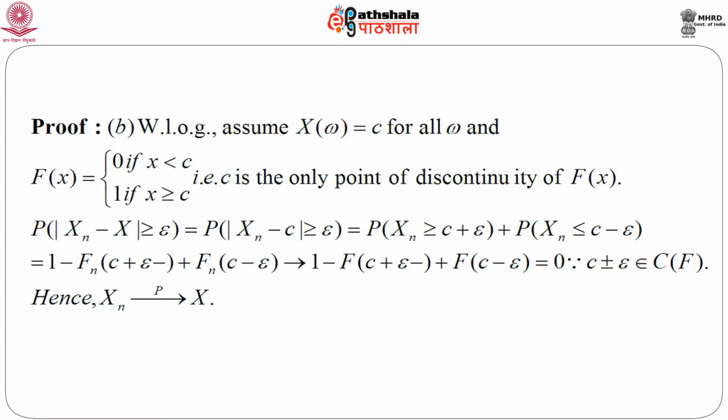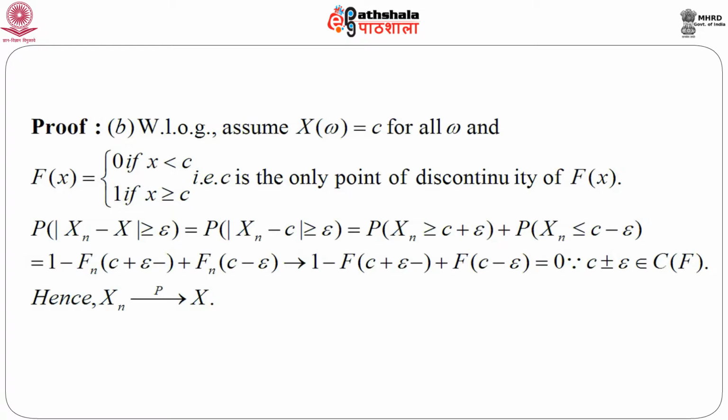So, whenever we observe any value which is less than C, the probability of observing it is 0, and whenever X takes the value C, the probability is 1.